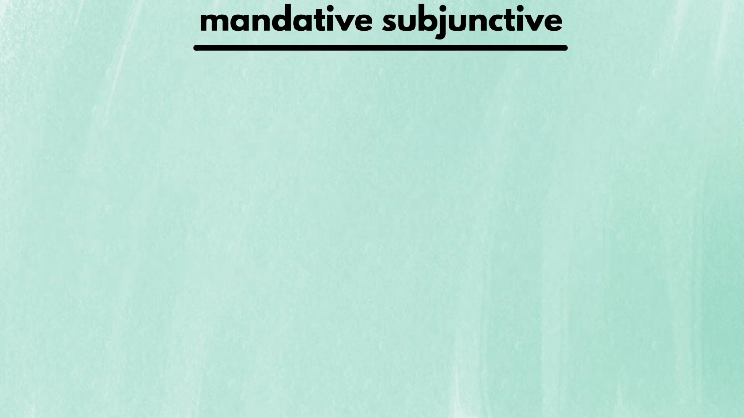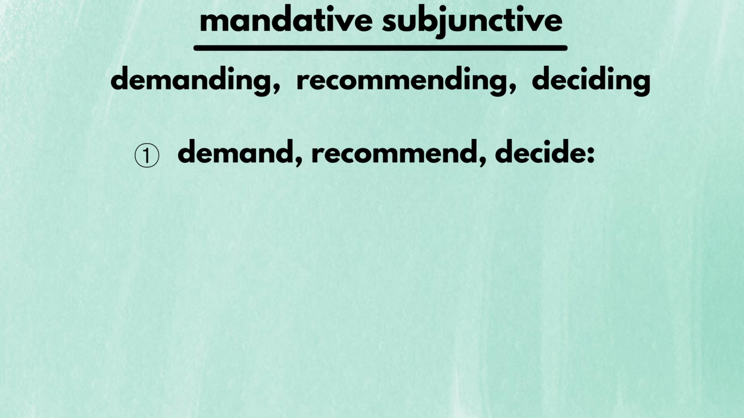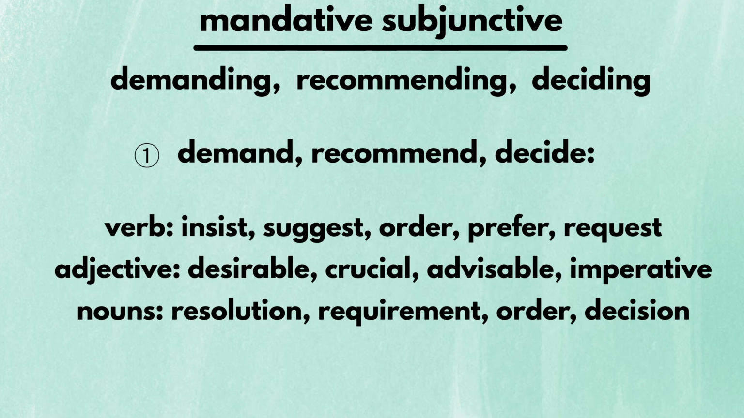The first case is when you're demanding, recommending, or deciding something. People consider this case unreal because at the moment you demand, what you demand for only exists in your imagination. The verb form for this case is called the mandative subjunctive. You need two things for the mandative subjunctive. First, you must have a word whose meanings are similar to demanding, recommending, or deciding. Here are some of those words.